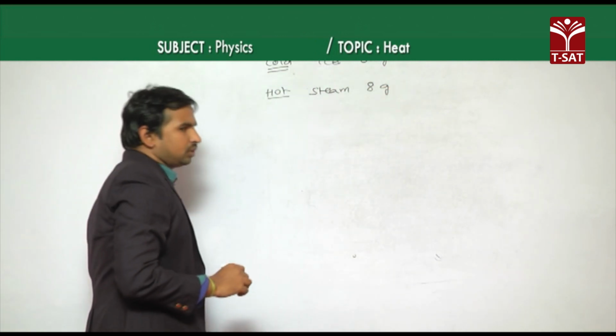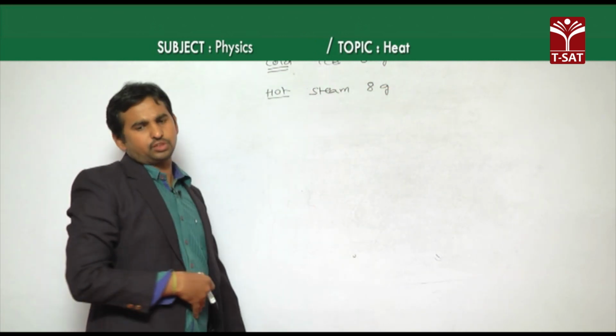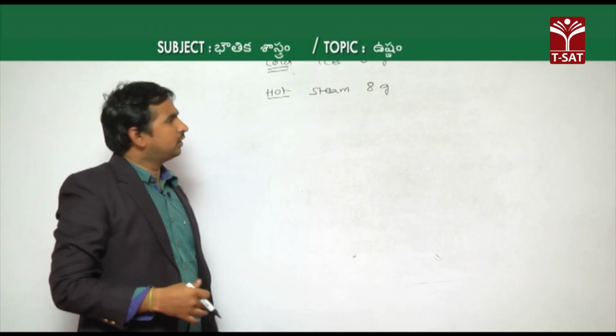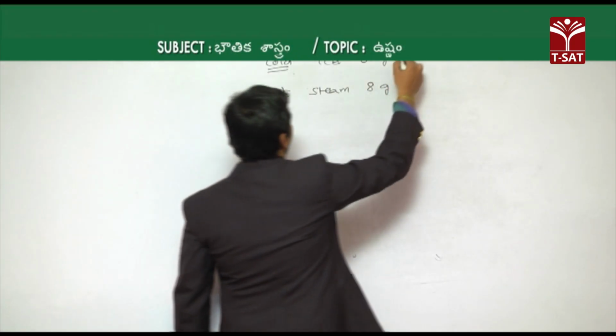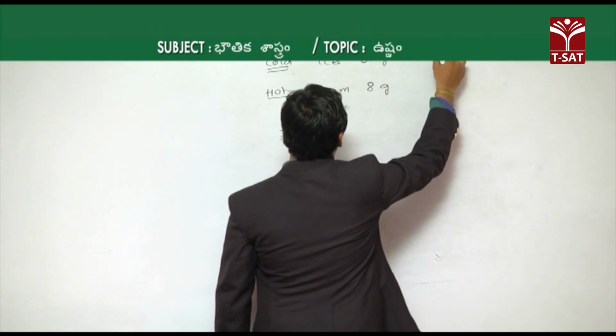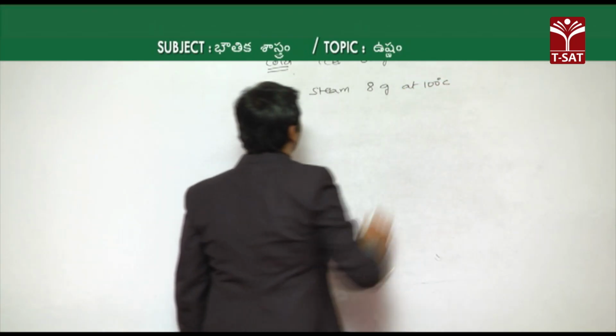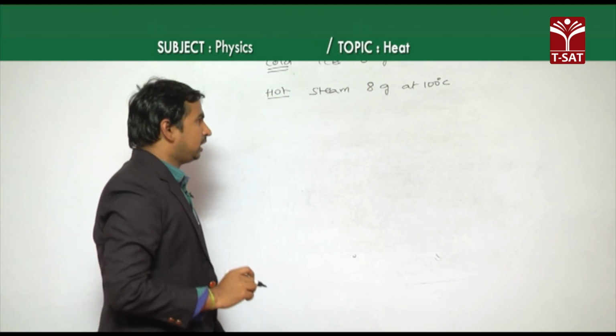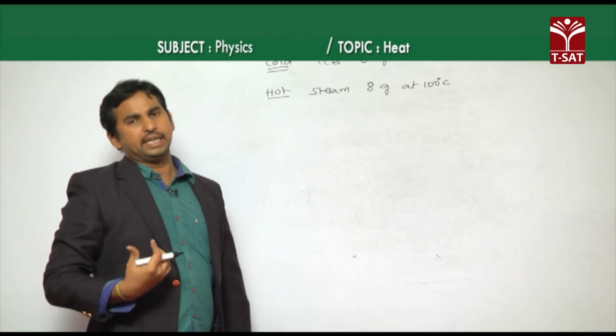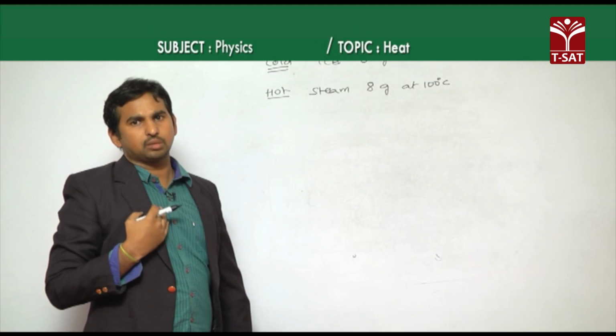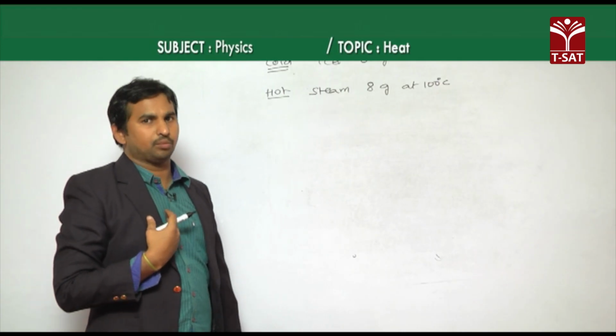The ice is at 0 degrees Celsius, and the steam is at 100 degrees Celsius. And when both are mixed, for the steam we have the latent heat, about 540 calories per gram, that we know.